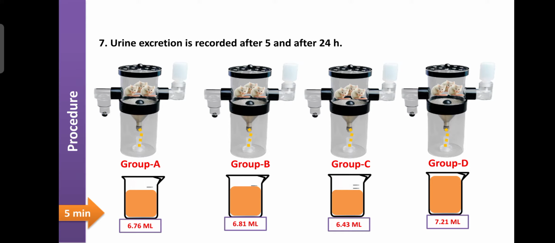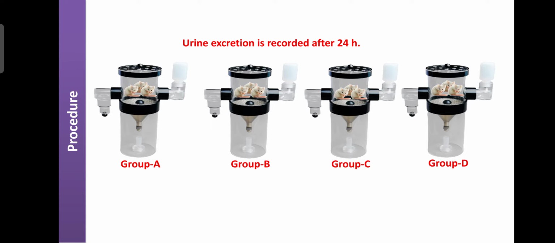After 5 minutes, group A excreted 6.76 ml, group B animals excreted 6.81 ml, group C animals excreted 6.43 ml, and group D excreted about 7.21 ml of urine. And then wait for 24 hours.